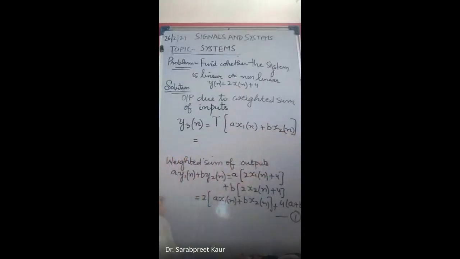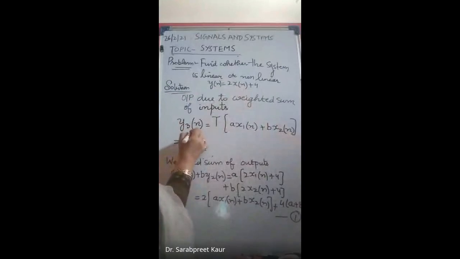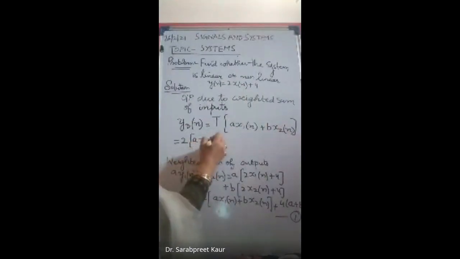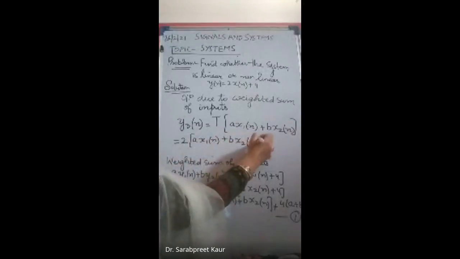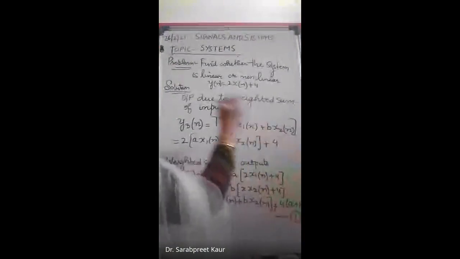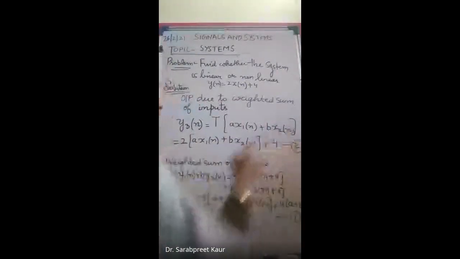So let me write that in this equation. What do I get? Twice into xn की जगह पे ये सारा weighted sum of inputs आ जाएगा. Means a into x1n plus b into x2n plus 4. Fine. Let us mark this as 2.